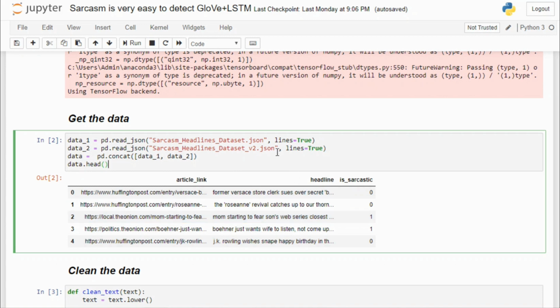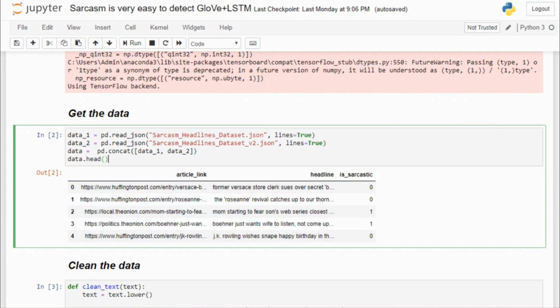There were two different datasets, two versions actually. So I have concatenated them and made a new dataset, and pandas will be very helpful in this case. After concatenating them, I'm just printing the first 5 rows, okay? Now I'm gonna clean the dataset. As I have told earlier in my previous videos, text data cleaning is a very important step in natural language processing.